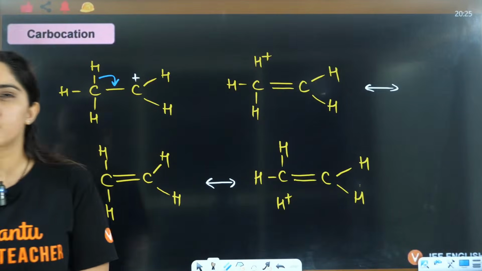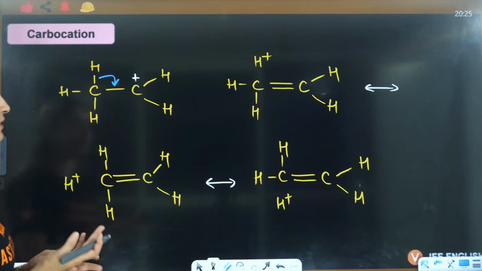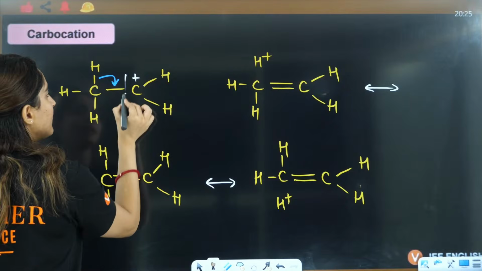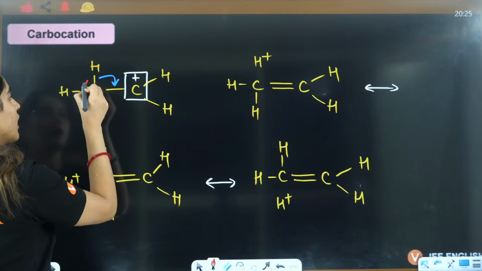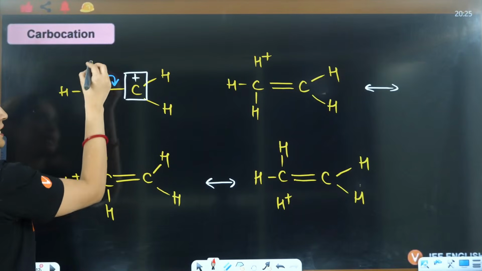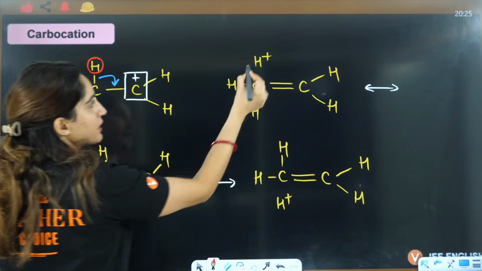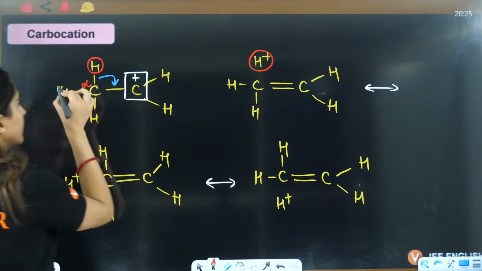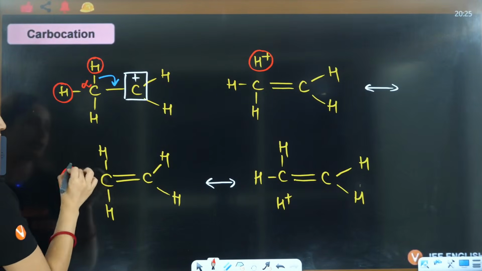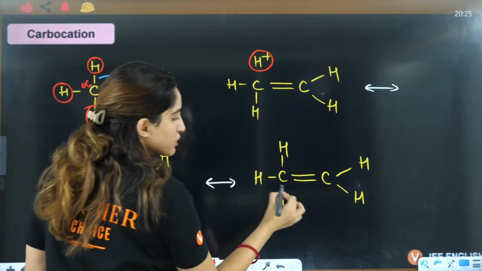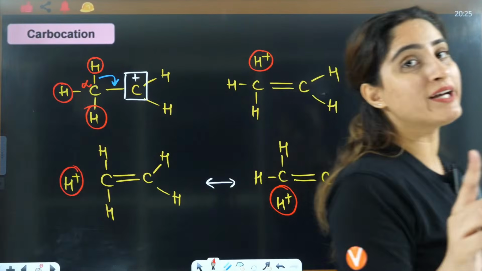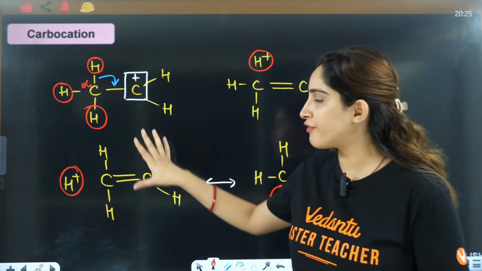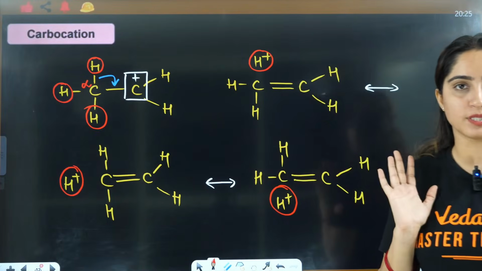Okay, so can I say one thing here? This is the main carbon, right, and this is your alpha carbon. Each alpha hydrogen corresponds to a different hyperconjugating structure.